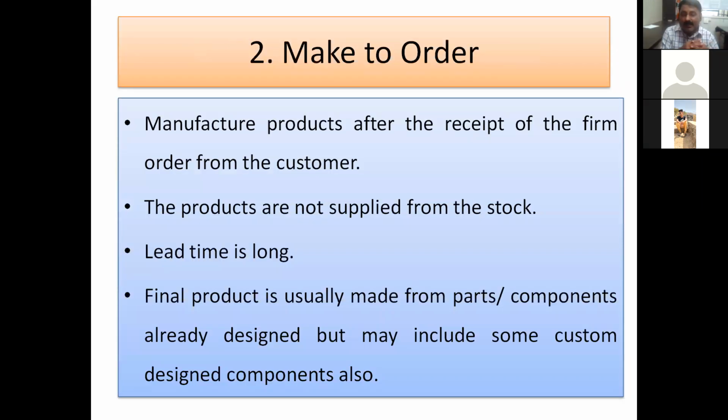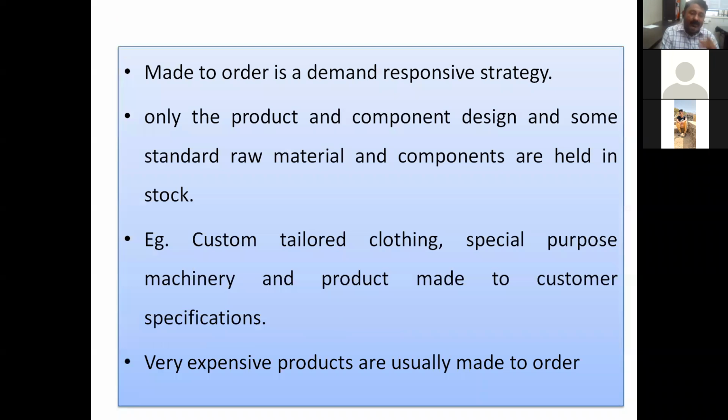Then make to order. These are the products which are not produced or manufactured until the final order is received from the customer. So this is very important. After receiving the firm order from the customer, your product is manufactured. So there is no question of whether it is available in stock. And again, we have discussed what the strategy is. It is demand responsive.